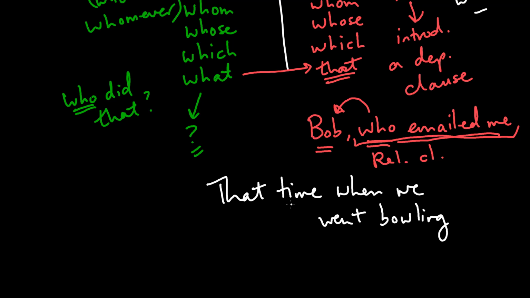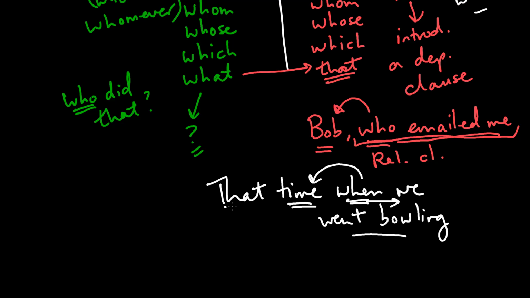In this case, time is our noun. When is acting a bit like a relative pronoun. It refers back to time, and then it introduces this extra information. So we can see the same kind of pattern, even though when is typically an adverb or a conjunction and is not usually included as a relative pronoun.